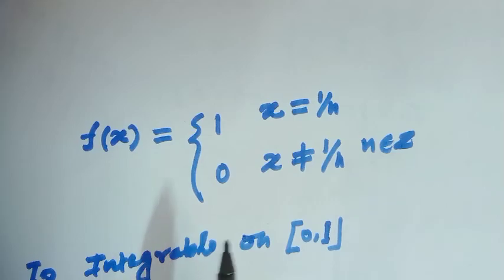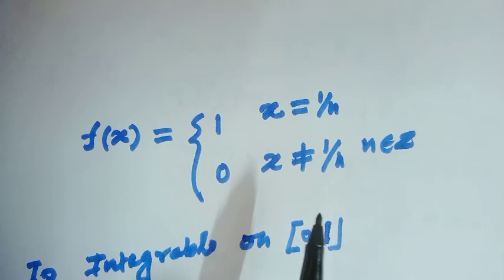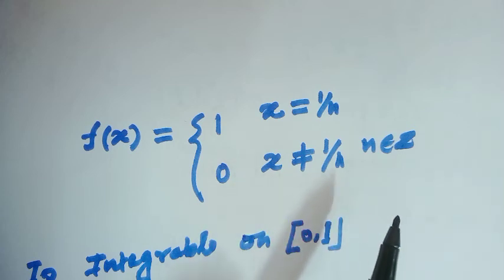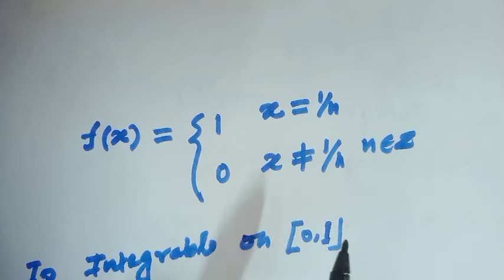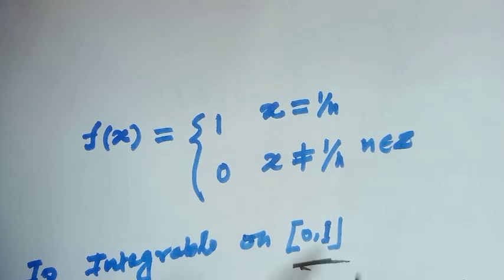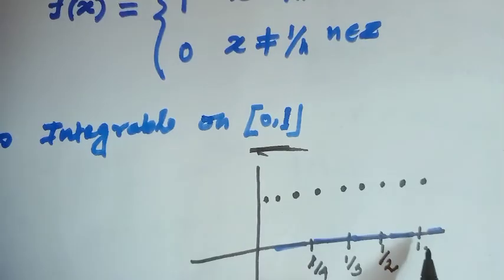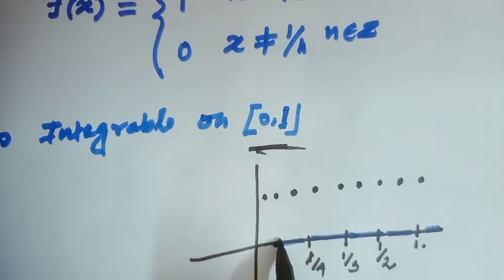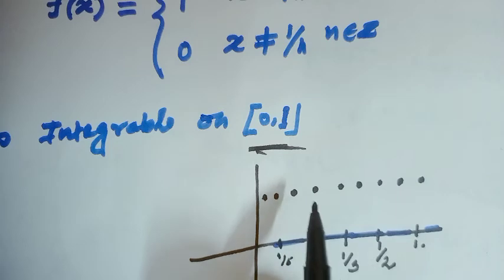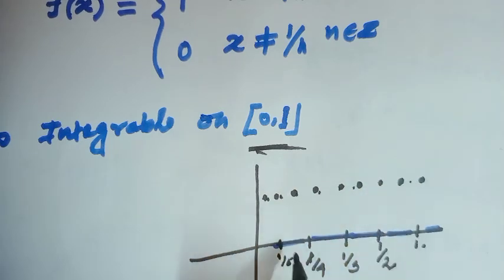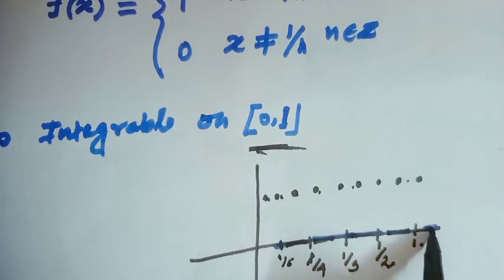Example. Consider f(x) equal to 1 when x equals 1 over n, and 0 when x is not equal to 1 over n, where n belongs to the natural numbers. Now I will check, is this function Riemann integrable on the closed interval [0, 1]? This is 1, this is 1/2, this is 1/3, this is 1/4, and this would be 1/5. At these points the value of the function is 1, and otherwise the value of the function would be 0.